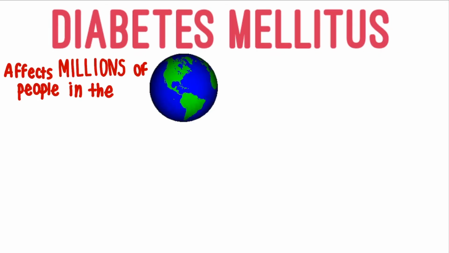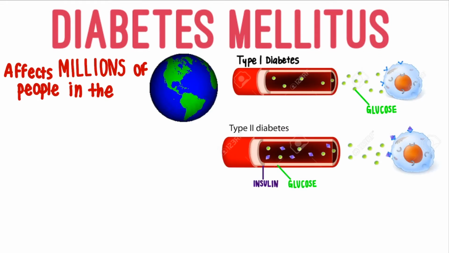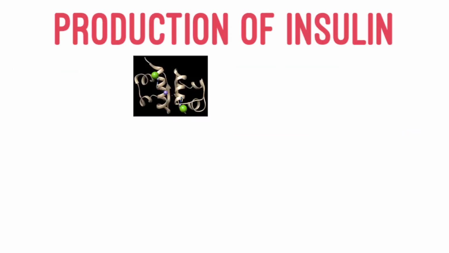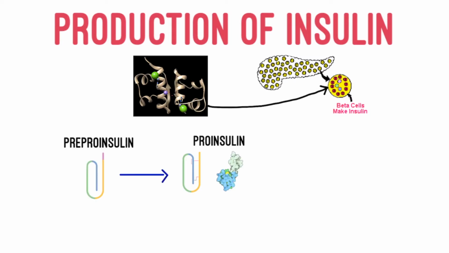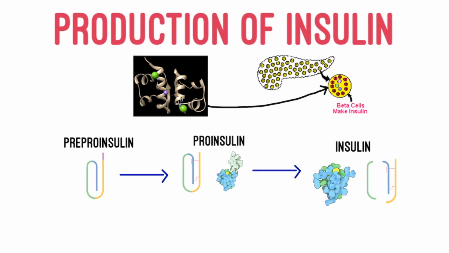Diabetes is a disease which affects millions of people in the modern world. It is caused by either no insulin production or a cell's resistance to insulin. Insulin is a protein-based hormone produced by beta cells in the pancreas. It is first formed as pre-proinsulin, then converted into proinsulin, and finally insulin.